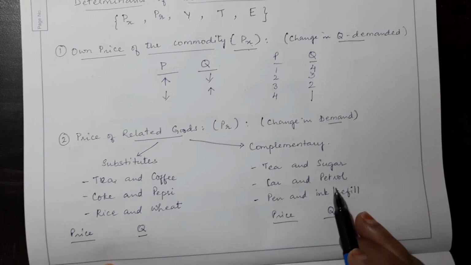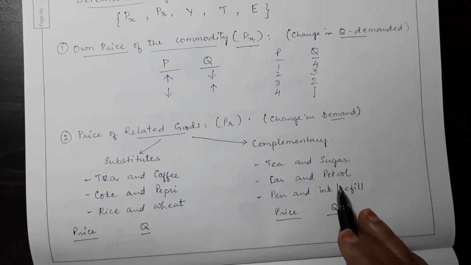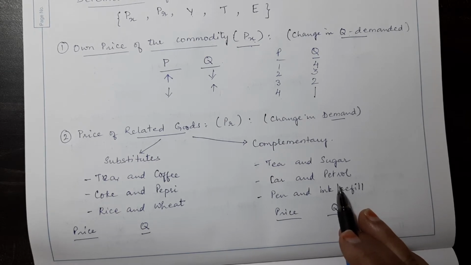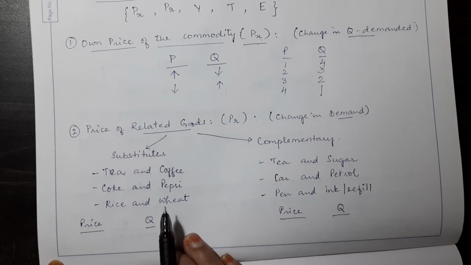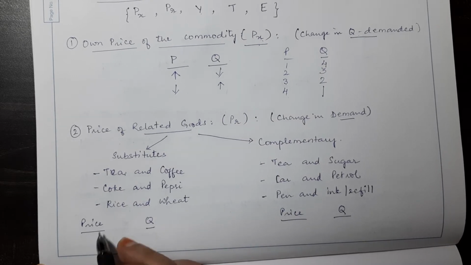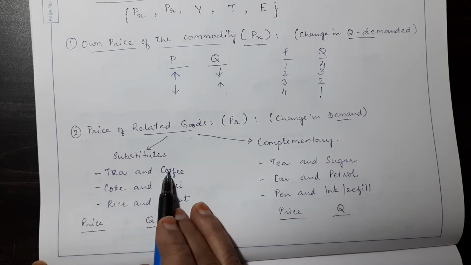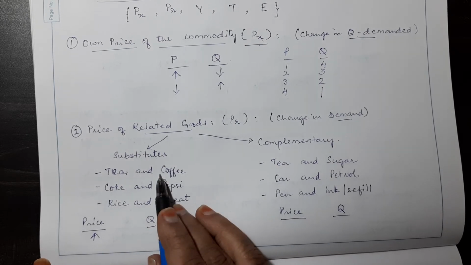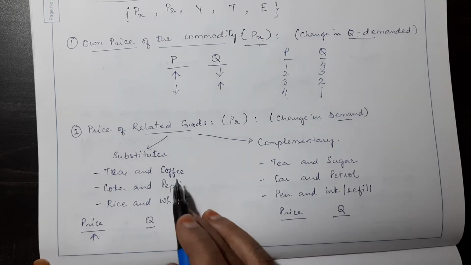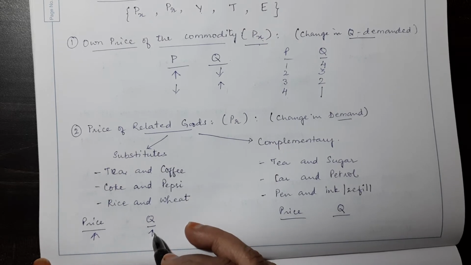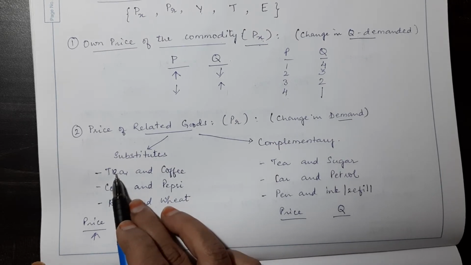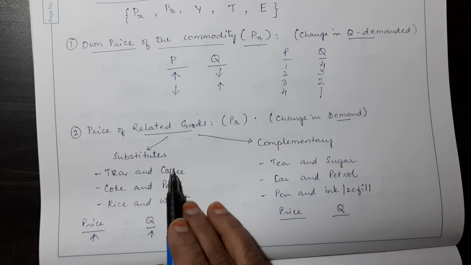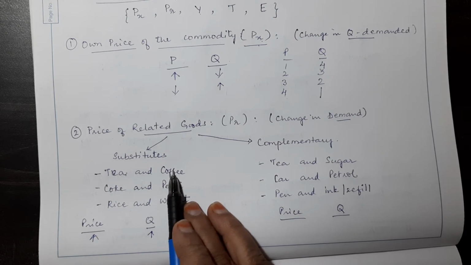Okay. Now let's see what is the relationship between price and quantity demanded for related goods. When it is a substitute good, say for example tea and coffee, if the price of tea increases, the quantity demanded for coffee would increase. When price of tea increases, what will we do? We'll go for its substitute because coffee now is cheaper than tea.